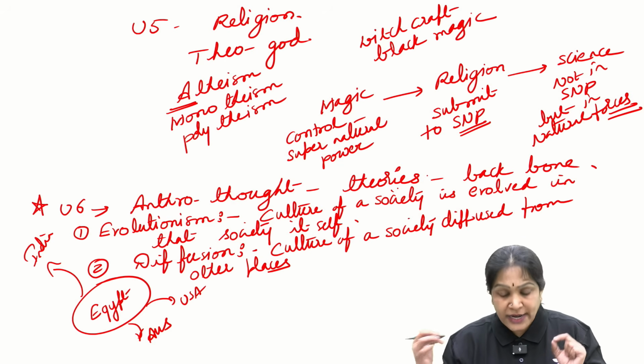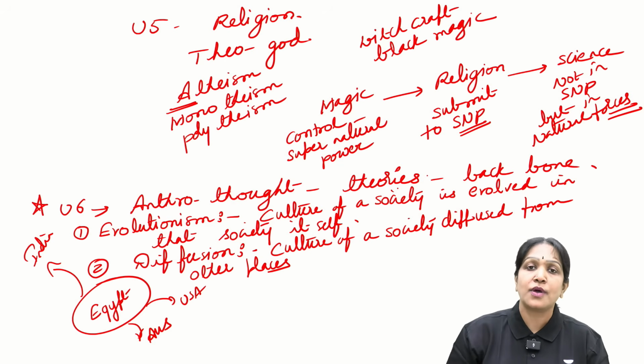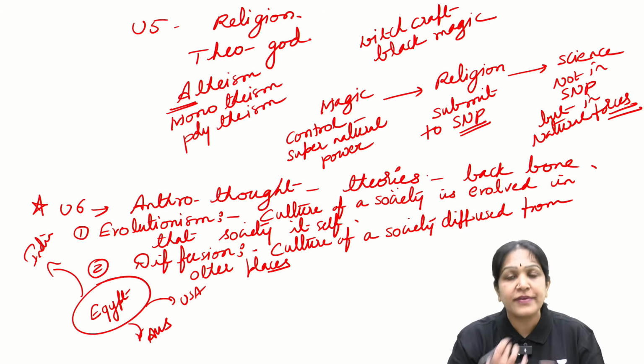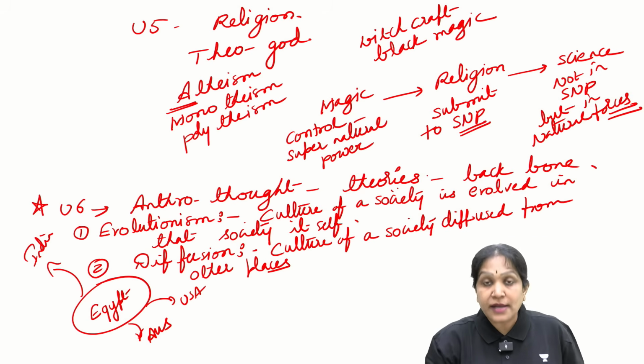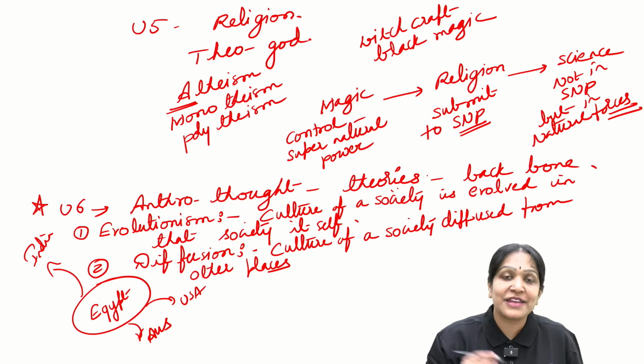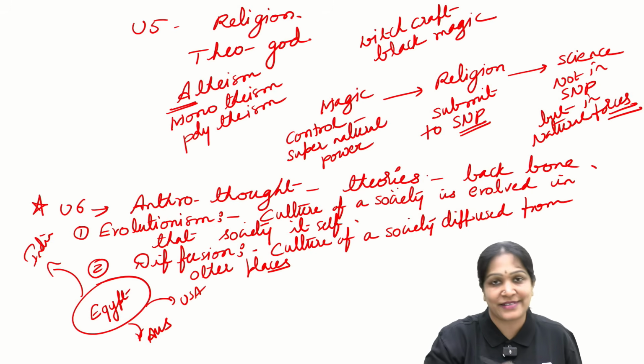It means, according to this theory, Indian culture is not originated, not evolved within the country. Then you may ask me, these are two opposite statements, then which one is correct?